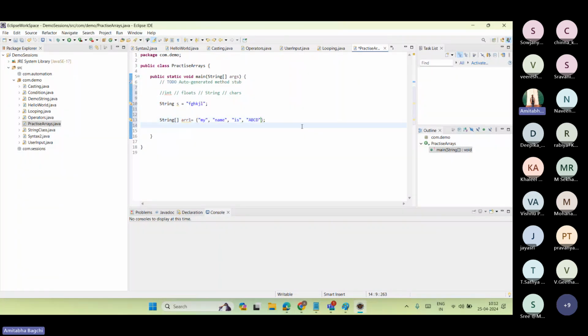So now what can I say? This array1, which is an array of string, holds the values of 4 strings: my, name, is, ABCD. This is the initialization for an array.